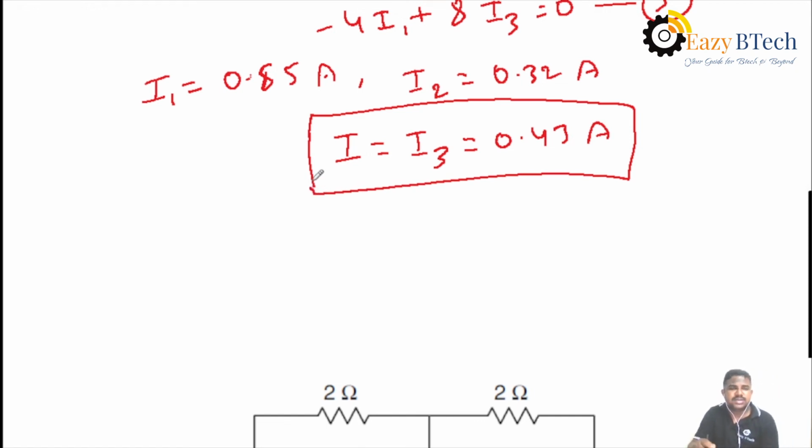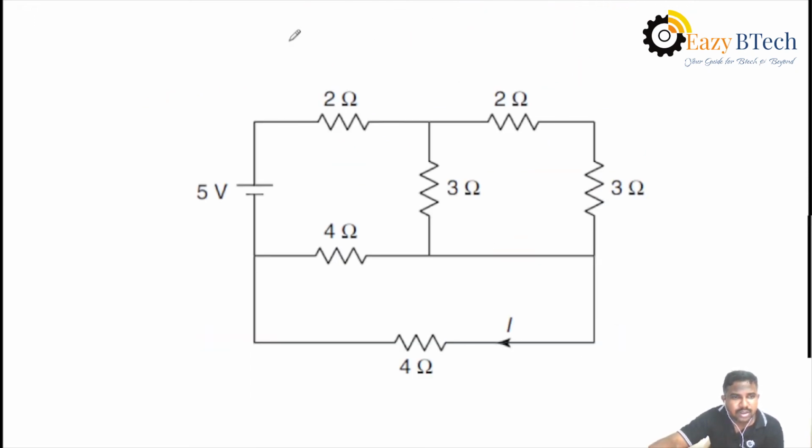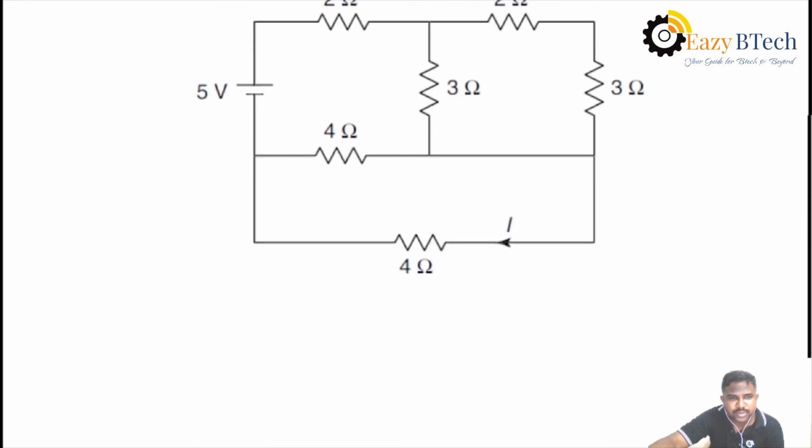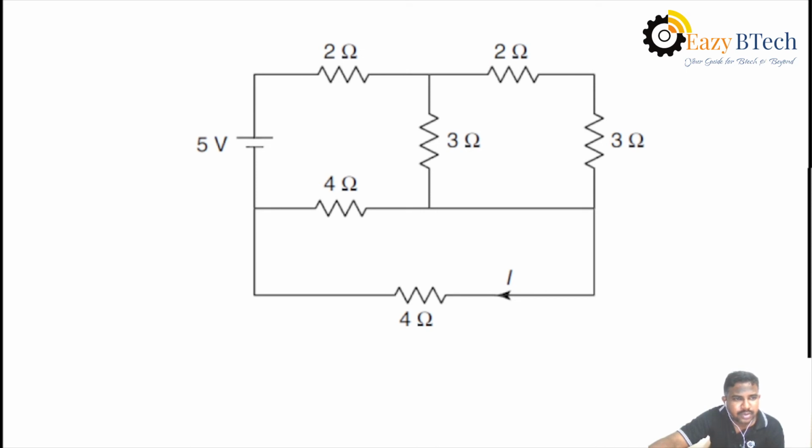What is the second case? The current branch value and voltage source are interchanged here. Then I am showing you how both elements are interchanged here. Okay, this is the given circuit. Then this is the voltage source 5 volts, and this is the current branch I.